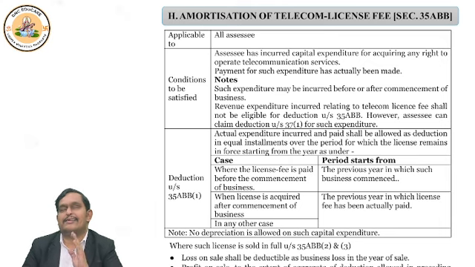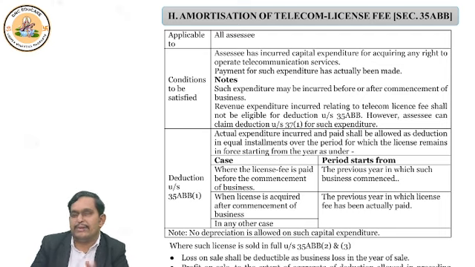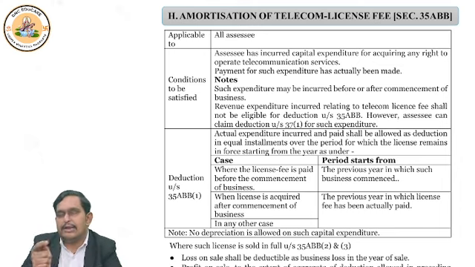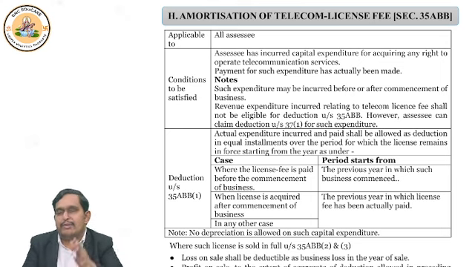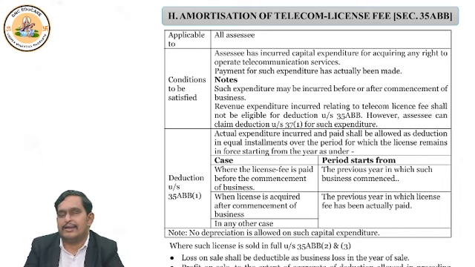So if these 3 conditions are satisfied, what are the 3 conditions? Come on, excellent. You are able to understand. That's the great part of it. First thing, capital expenditure. So basically, company paid to the government license fees for telecommunications or spectrum. These are capital. It is actually paid. It's not due. It's actually paid. Second point is clear. Third, it may be paid before commencement or after commencement or even at the time of commencement. It's okay. It's paid.